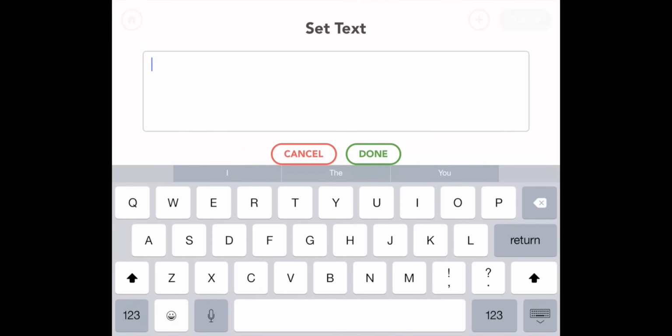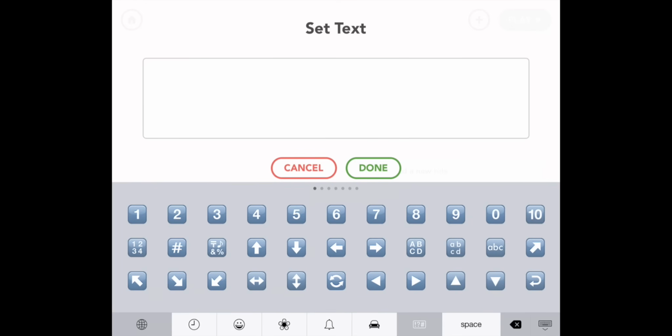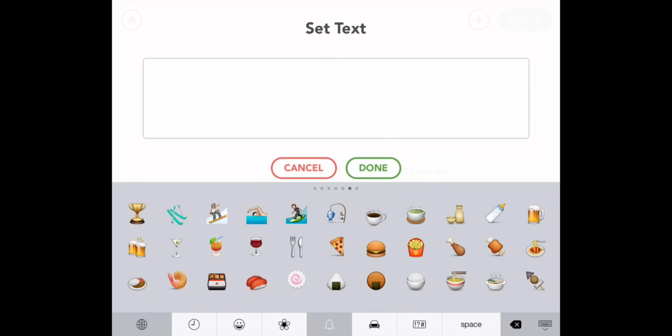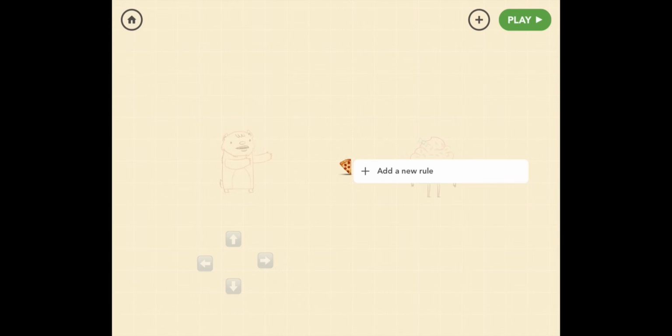All right, so go to smiley face and find, so you see all those little symbols on the bottom? Food is under the bell symbol for whatever reason. So now we have to pick what food to use. And we all know that bears throw pizza, so let's pick pizza. Done. So now we have our pizza there, and we want to have a button that tells Bear to throw the pizza, right?